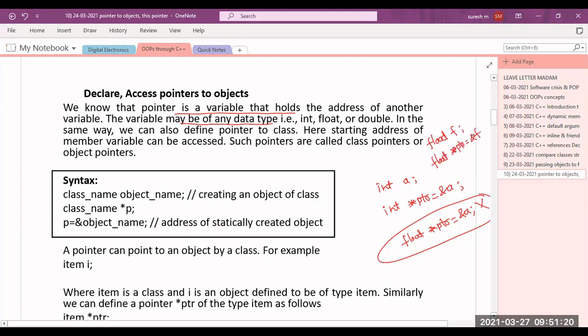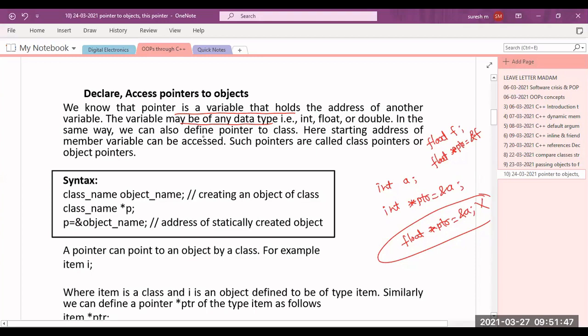So if I want to store the address of an integer value, I have to create an integer pointer. If I want to store the address of a float value, I have to create a float pointer. If I want to store a character value's address, I have to create a character pointer. So a pointer is always a variable used to store the address of another variable of the same type.